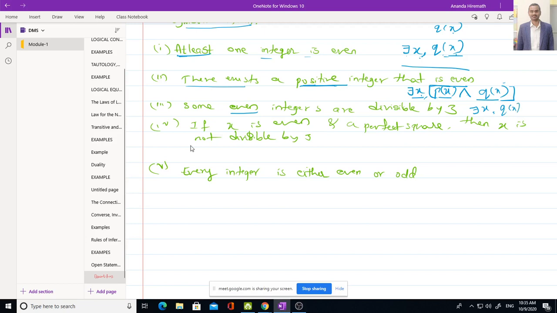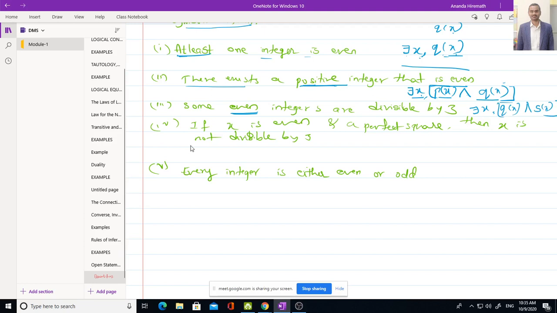Why Q of x? Because here he is saying even integer. Even integer is denoted by Q of x. Very good. Next, and S of x. Divisible by 3 means S of x. Very good, very nice.